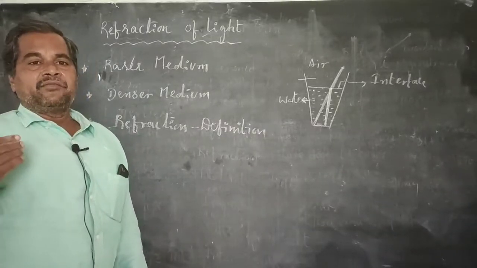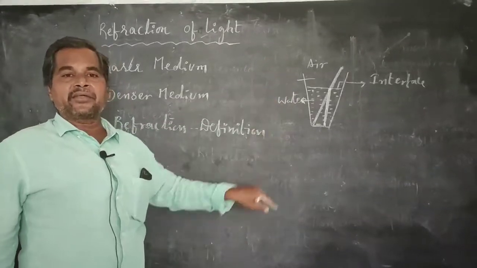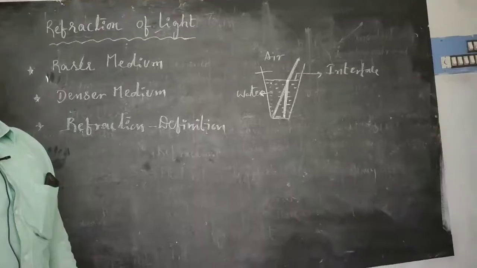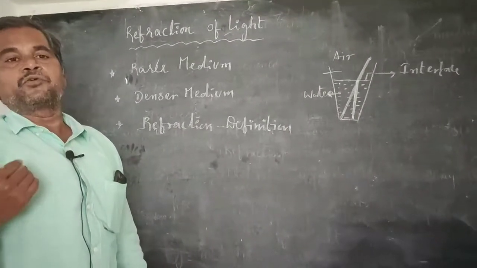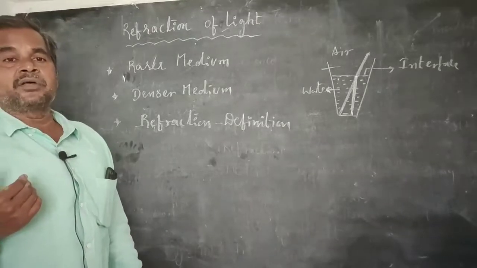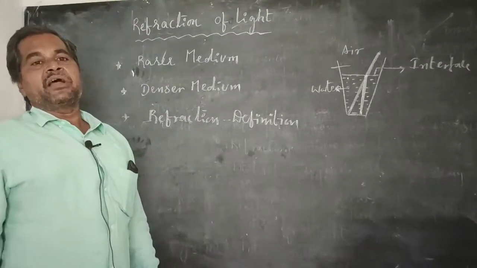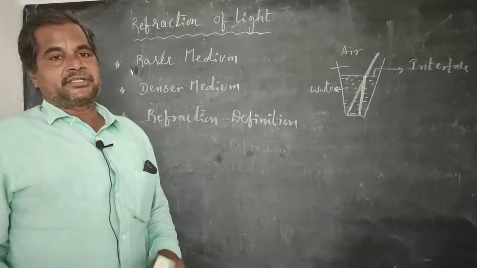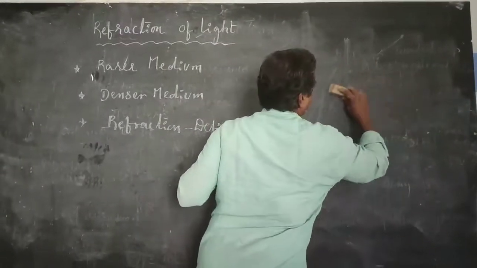Again, any light ray which travels from one transparent medium to another transparent medium changes the direction at the interface of two media because the velocity of the light ray changed. This phenomenon is known as refraction of the light. Refraction of the light can also be defined in other words.